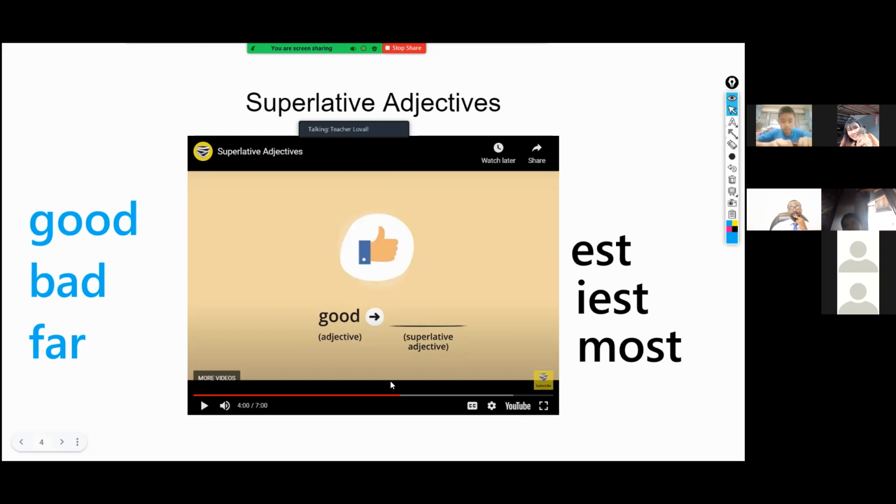Volunteers, class? Okay. Where did everyone go? What is it as a superlative?